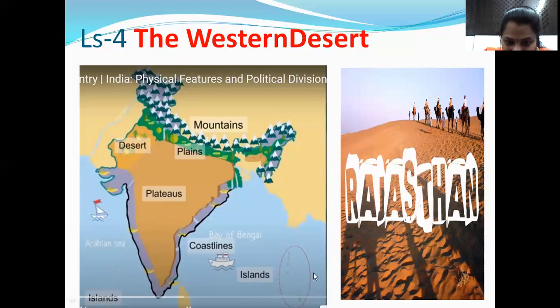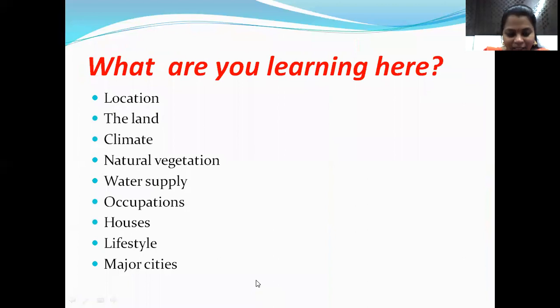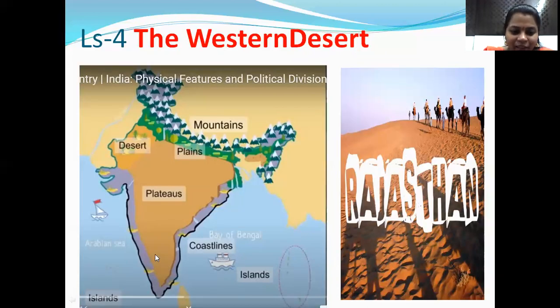Can you see? It is rounded off here. We have our islands here. So these are the five major landforms or the five physical divisions of our country. What are they, children? The northern mountains, the northern plains, the western desert, the southern plateau, and the islands, both in the Arabian Sea as well as in the Bay of Bengal.